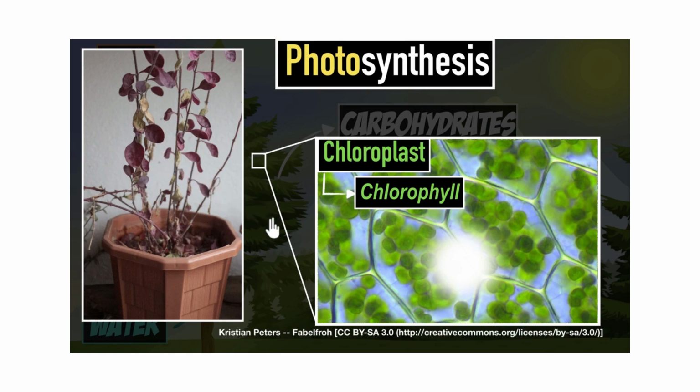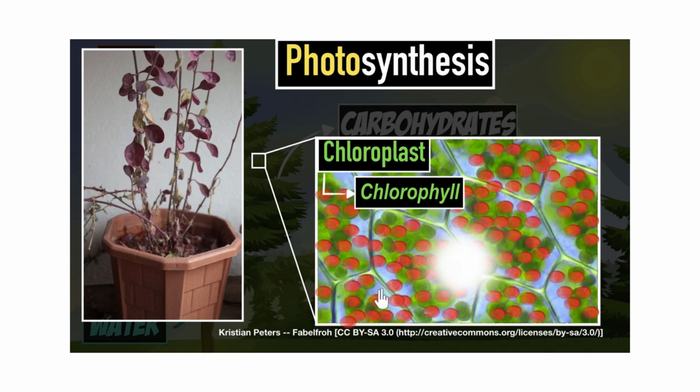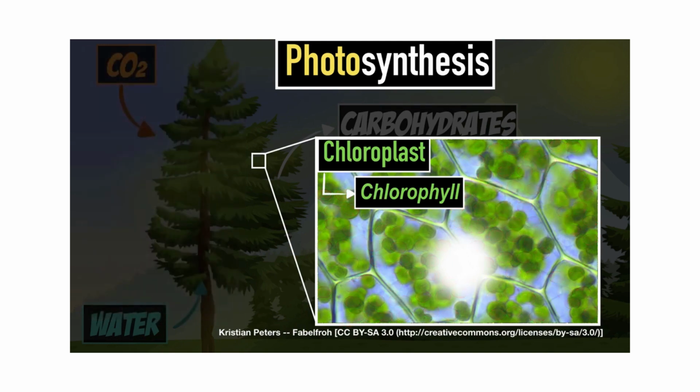Now, in most cases, where green plants are there, chlorophyll is dominating, and that's why we see them to be green. But in this plant, for example, the other pigments, like maybe the red color pigments, they are dominating. And that's why when we look at them, it looks a little purplish, reddish. It doesn't mean chlorophyll is not there. Chlorophyll is there. Chloroplasts are there. They can also photosynthesize. All right. So now that that's clear, let's dive into this chloroplast and see exactly what chemical reaction is taking place.